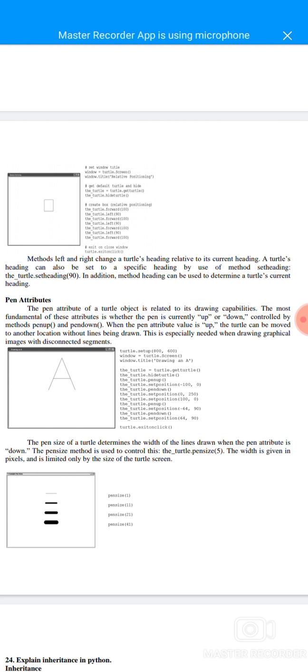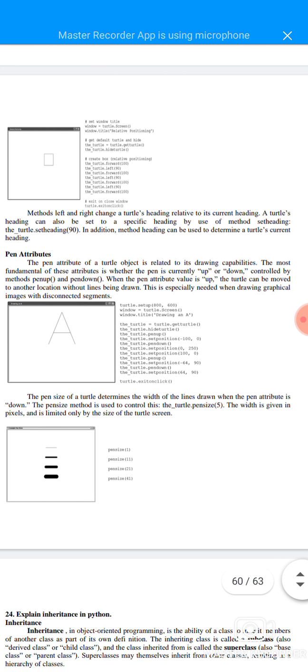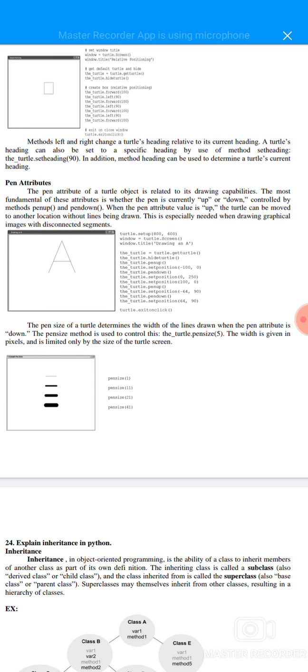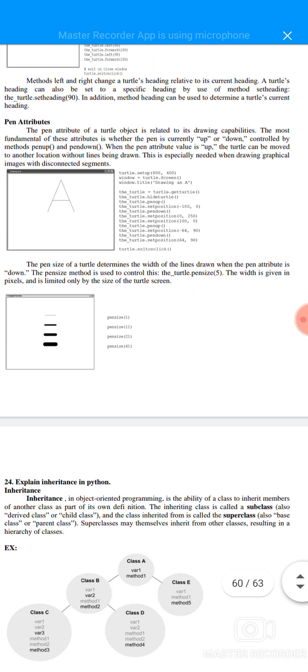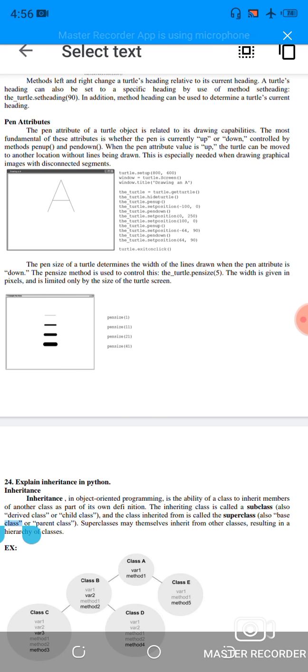And then pen attributes. The turtle object has attributes related to its drawing capabilities. The most fundamental attribute is whether the pen is currently up or down, controlled by the methods penup and pendown. When the pen attribute value is up, the turtle can be moved to another location without lines being drawn. This is especially needed when drawing graphical images with disconnected segments. So the turtle setup is 800, 600, and drawing on a turtle, get turtle and height, turtle penup, setposition, giving penup, pendown and setposition values, and exit the screen.